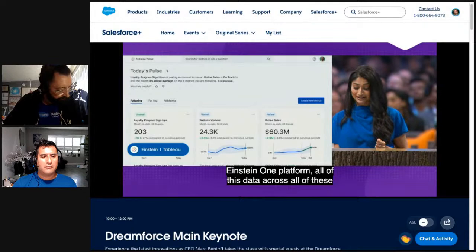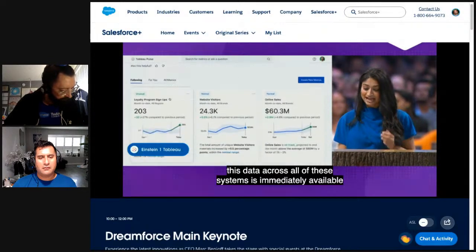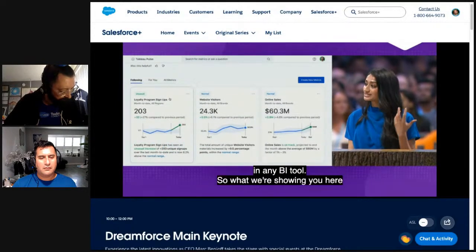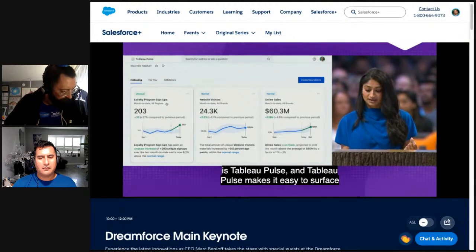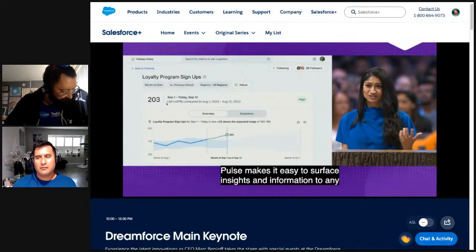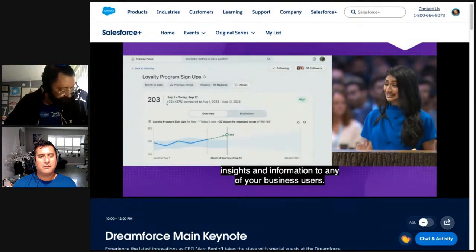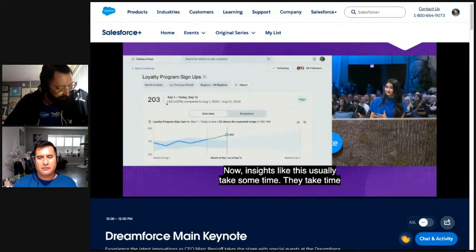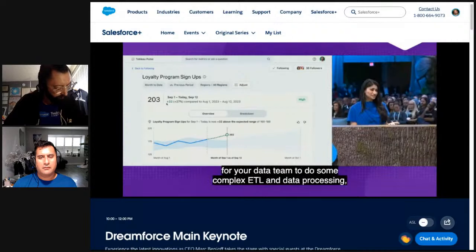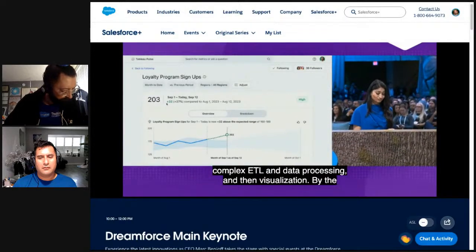So what we're showing you here is Tableau Pulse. And Tableau Pulse makes it easy to surface insights and information to any of your business users. Now, insights like this usually take some time. They take time for your data team to do some complex ETL and data processing, and then visualization. And by the time that data gets to you as a business user, the insights are stale.